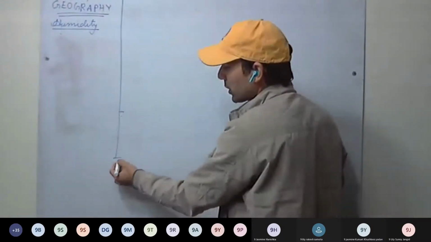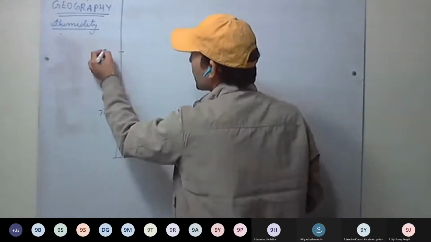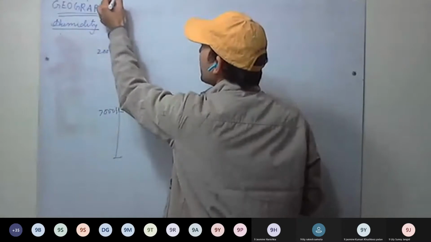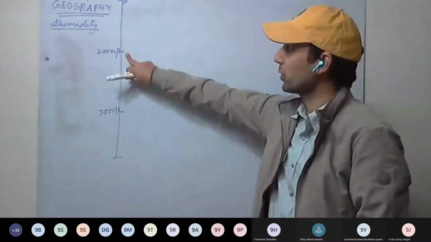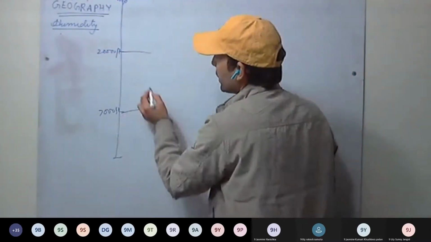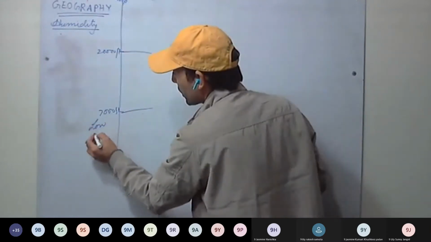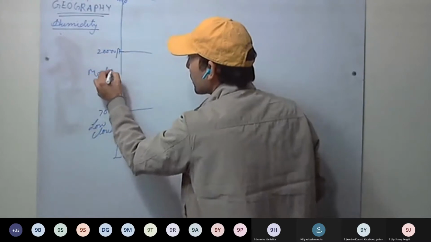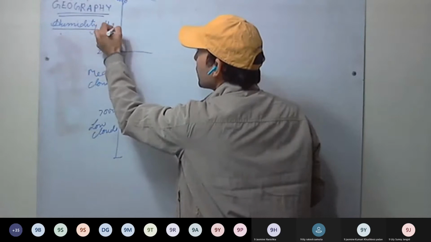So this is our ground surface, 0 up to 7,000 feet height. Then up to 20,000, it may vary, 18,000 as well. Some books write 20,000, and this is 40,000 feet. This is easy to remember: 7,000, 20,000, 40,000 feet height. So in three categories we have divided. Below 7,000 feet we have the low clouds, here we have the medium clouds, and here we have the high clouds.